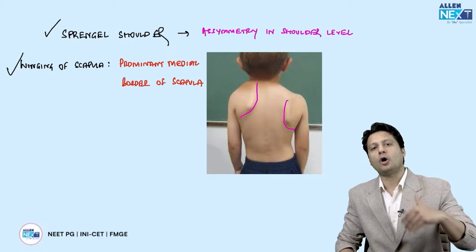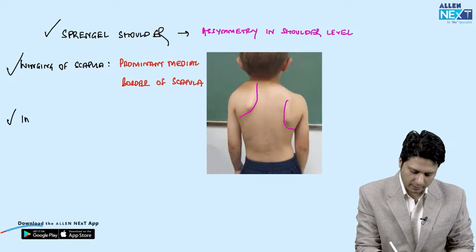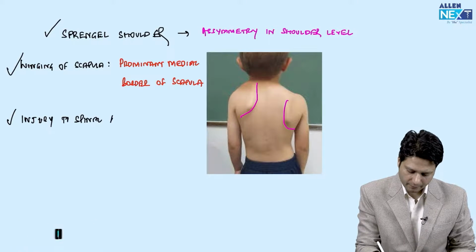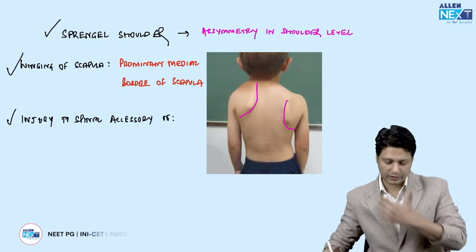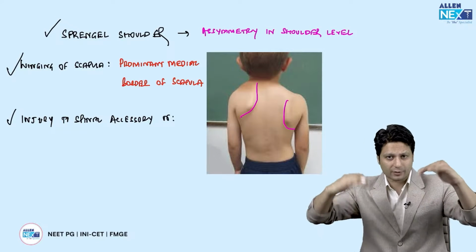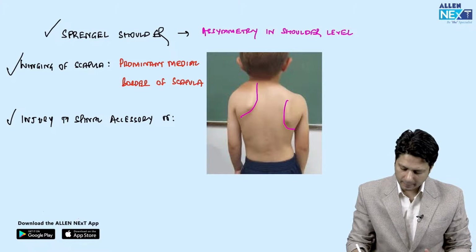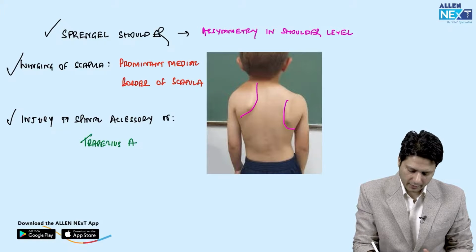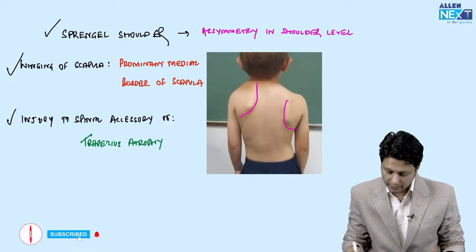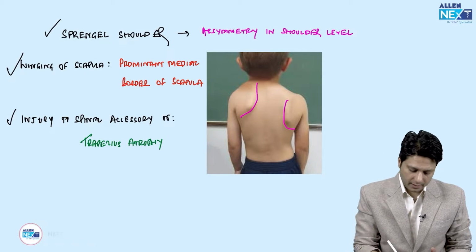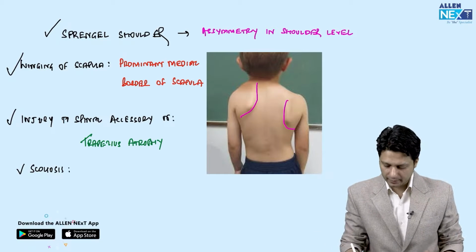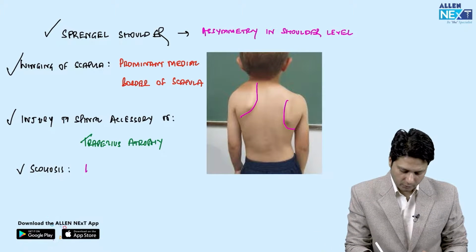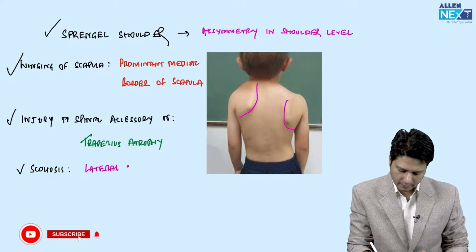Back की images के लिए कुछ और differentials भी हो सकते हैं, like injury to the spinal accessory nerve. Now, you know what happens in injury to the spinal accessory nerve, the 11th cranial nerve, which is responsible for supplying the trapezius. So trapezius atrophy भी होगी. So it will result in trapezius atrophy, right? And finally, one more image which could be provided as a differential for the back is that of scoliosis, right? And scoliosis is very easily identified. It is the lateral curvature of the spine. Simple.